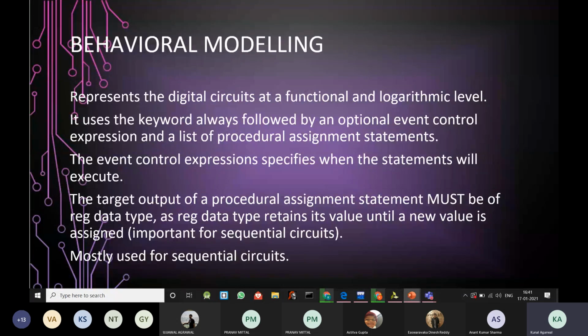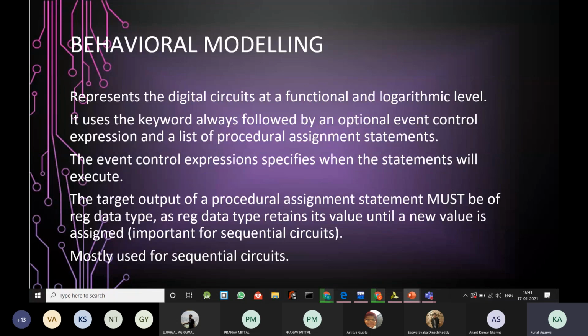So in behavioral modeling, we represent a digital circuit at a functional and algorithmic level. It uses the keyword always. So the keyword used here is always. In dataflow, we have used the keyword assign. Earlier than that, in the case of gate level modeling, the keywords used were the various gate names. So in this case, the keyword used is always. It uses the keyword always followed by an optional event control expression and a list of assignment statements.